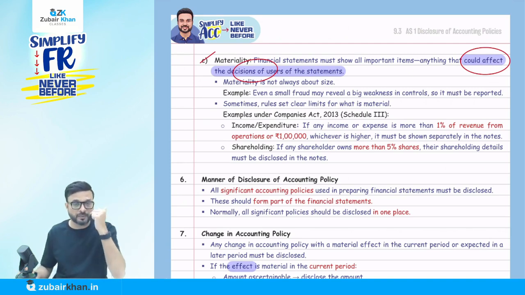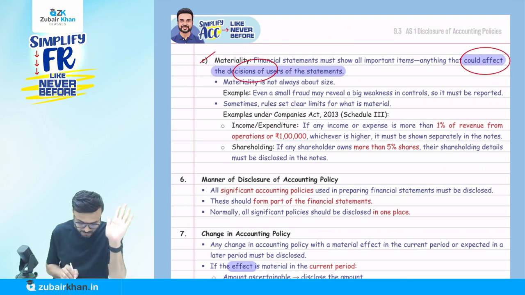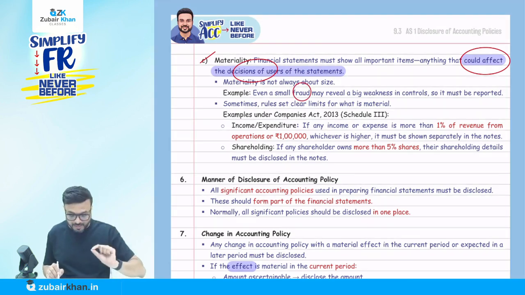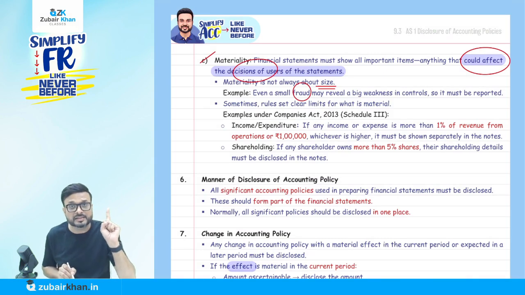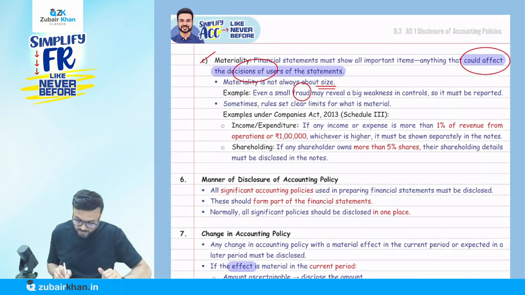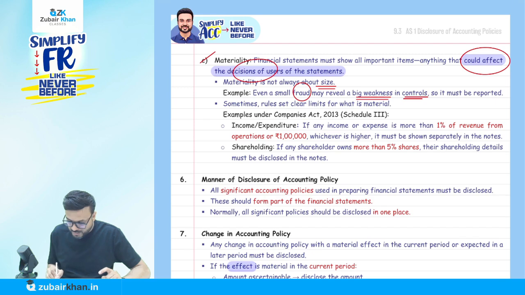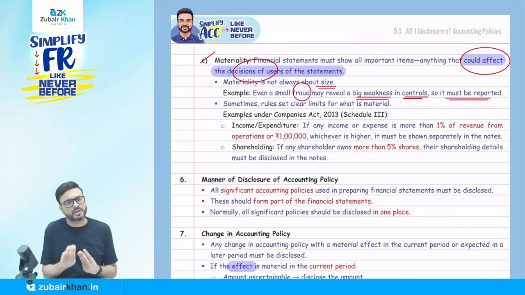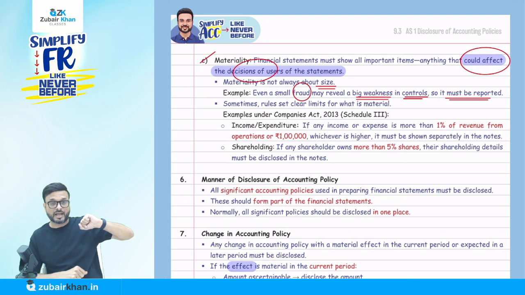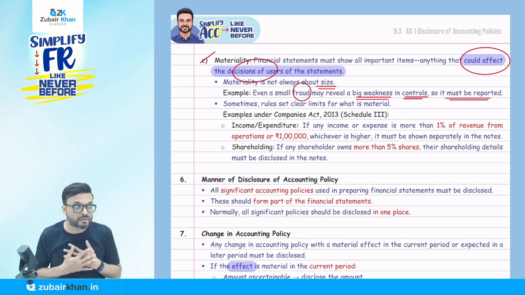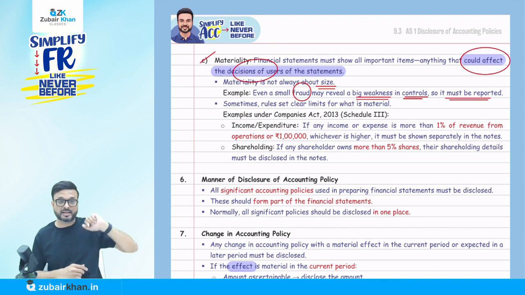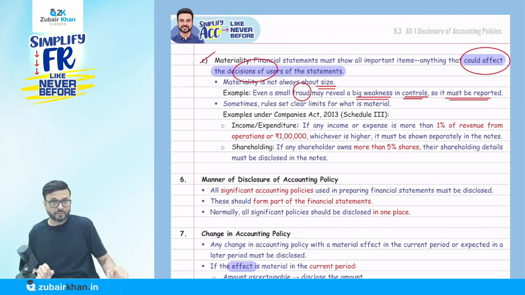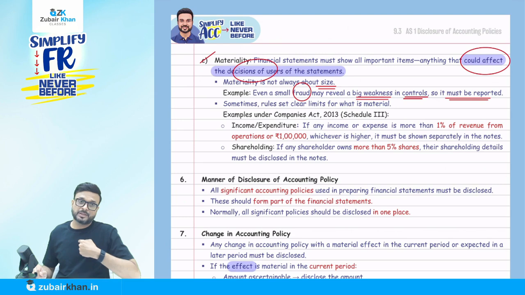For example, in case of fraud. So you can see that materiality is not always about size. Even a small fraud may reveal a big weakness in control, so it must be reported. If fraud happens, it means a big issue, even if the amount is small. It is material that year. Because if you come to know that fraud happened in this company that year, it might change my decision. So it is material that year.